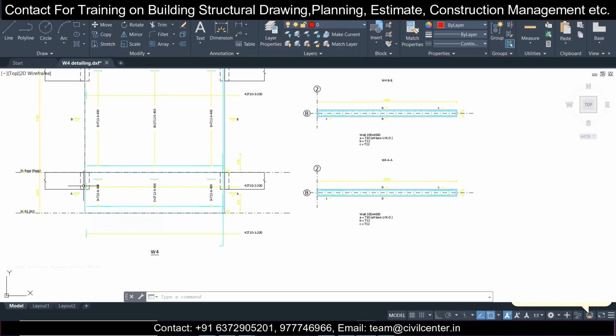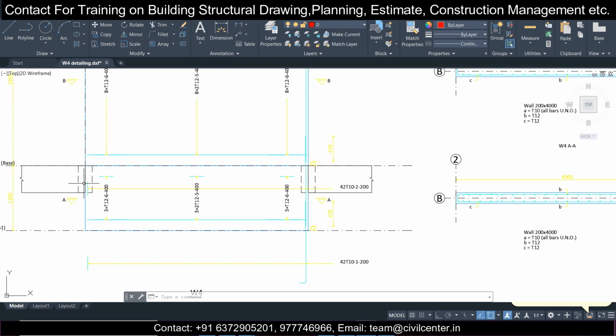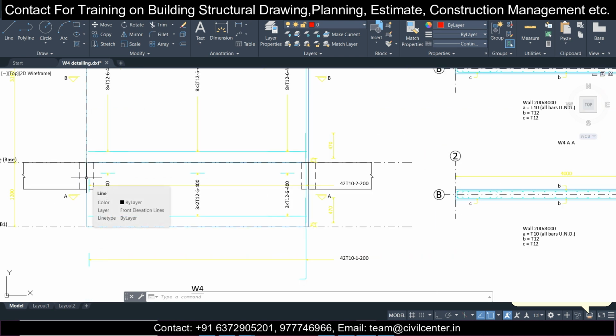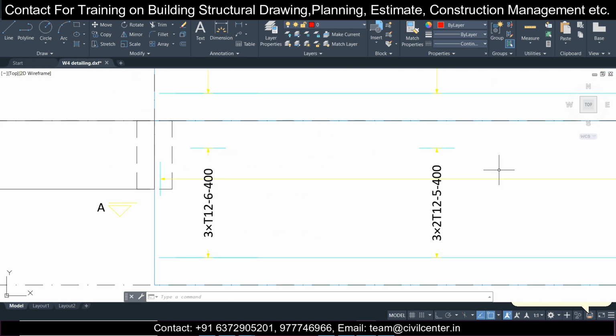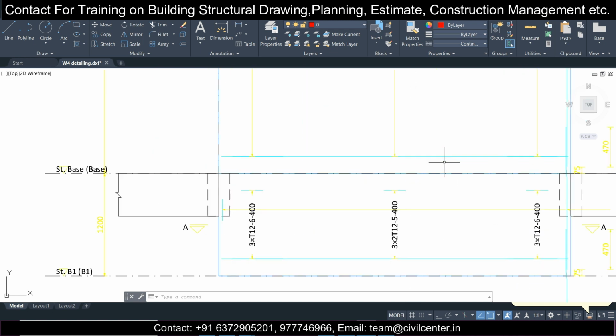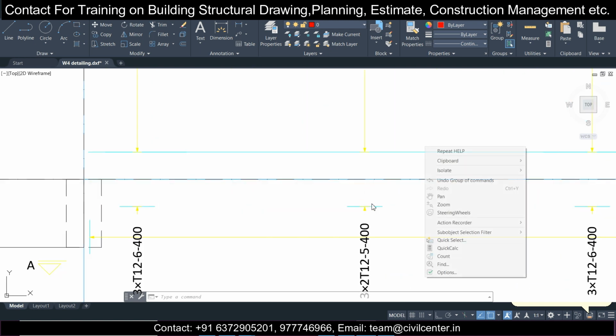You have to be a bit commonsensical, because this is already a software. Software will do the work of a software, and we have to be a little bit commonsensical here. So right now what we see here is actually a little bit opposite of what we saw there. It is giving the right results here. When we are using the vertical bars, we are using 12 mm bars at a spacing of 400 mm.